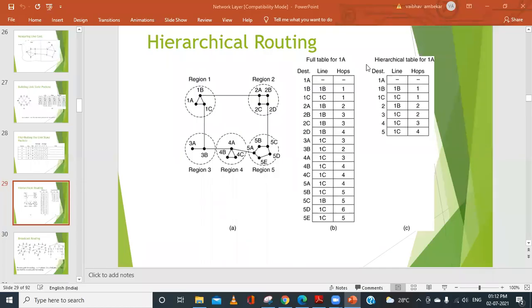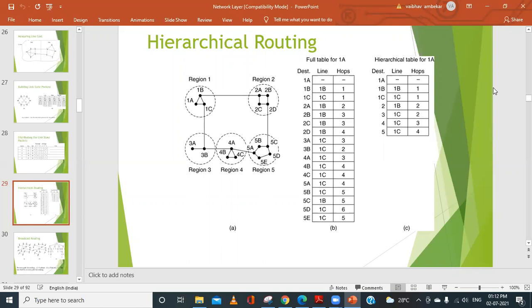Students, in the previous class, we have discussed different routing algorithms, and we have also discussed the last one, that is the hierarchical routing. Can somebody remember this? Why do we use this hierarchical routing? What was the advantage of using this? In the earlier case, like distance vector routing or link state routing, every router has to maintain the information about all the routers. That was a big headache.